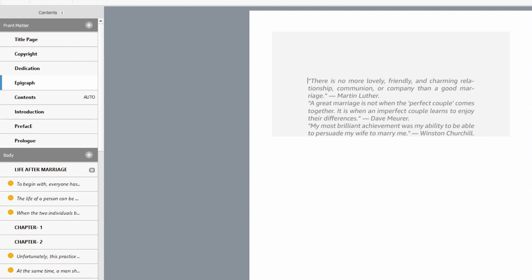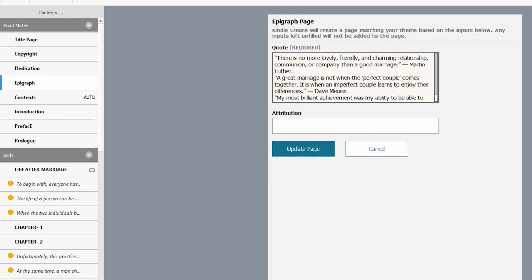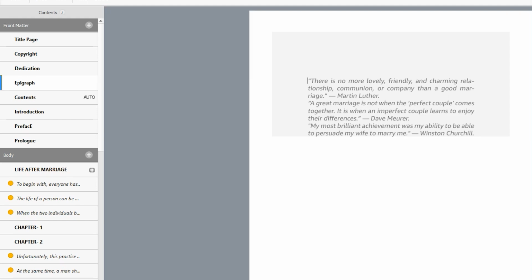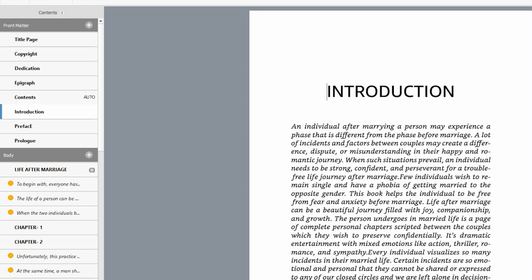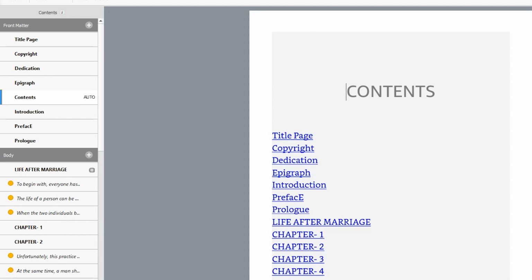Again, for copyright, there is a format available. Since it is self publication, you give the copyright owner and the year of publication. Once you fill in the details, it comes in this format. And then epigraph and dedication: whatever the format is, you fill it in, and it comes the way it has to. As I told you, for the epigraph, whatever quotes you are quoting from a particular person, different kinds of authors, or any other wording, you quote over there.